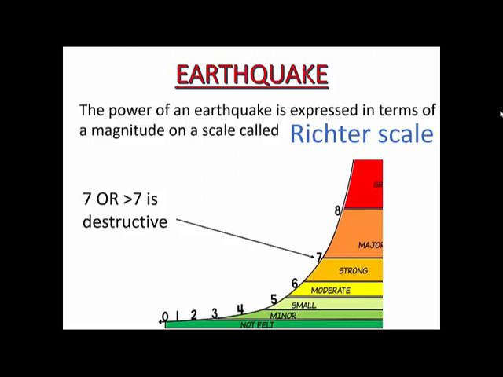If it is 7 and above, then it is very, very strong, means more damage is likely to be caused. If it is 4, 5 and 6, that means it is moderate, means it may cause damage, it may not also at times. But 0 to 3 means sometimes you will not even feel it, even till 4 also sometimes you may not feel the shaking. So above 7 is strong and below 3 is very, very weak. And what is that scale which tells us that it is weak, it is moderate, it is strong? It is called the Richter scale.